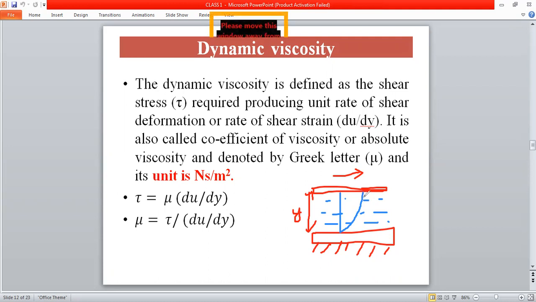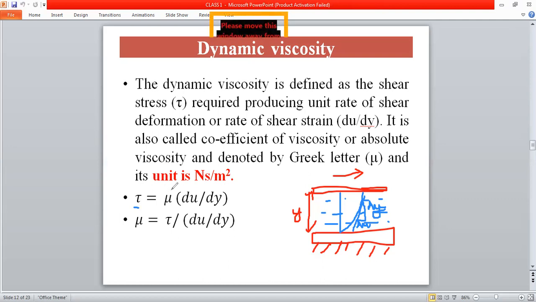If you measure the velocity gradient, that will be du divided by dy, where u is the velocity and y is the distance. So here shear stress tau is directly proportional to the rate of shear strain or shear deformation, that is du by dy.